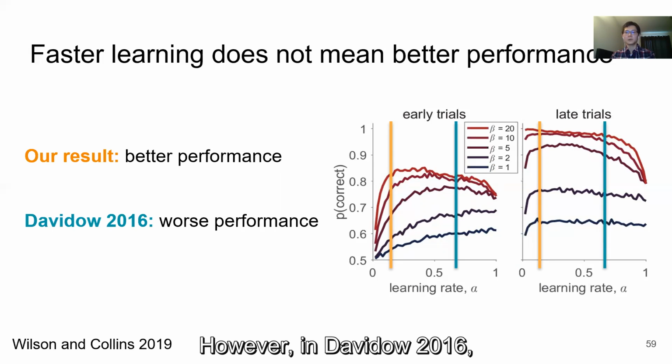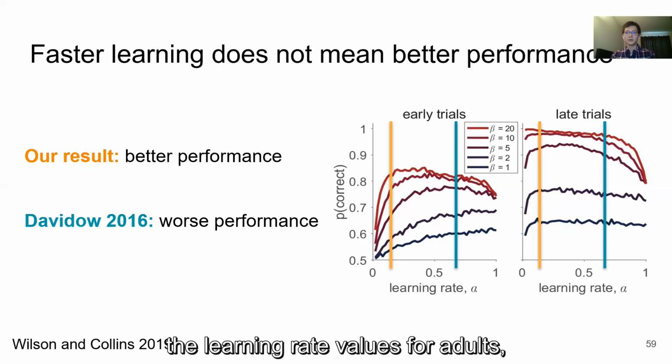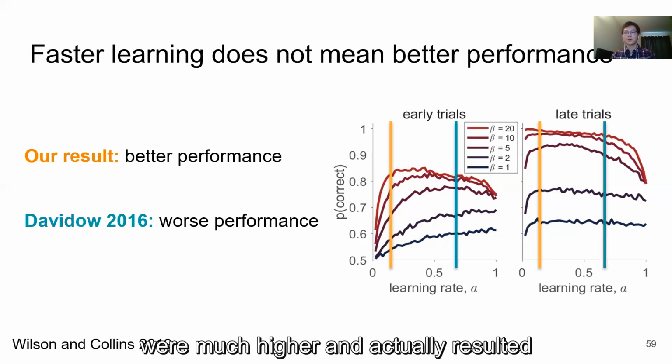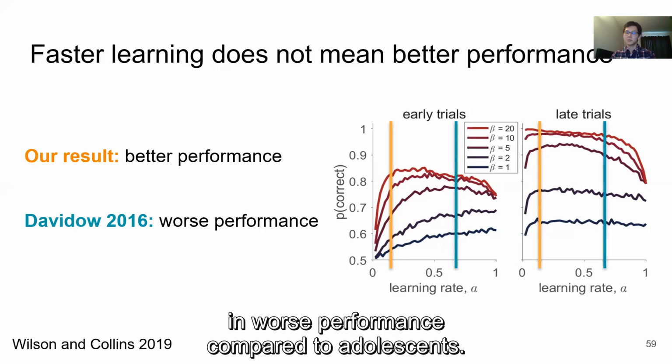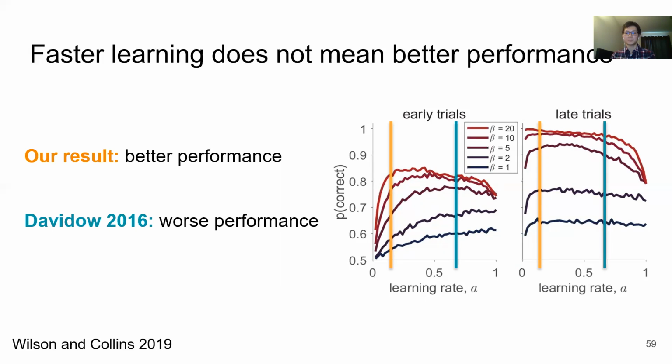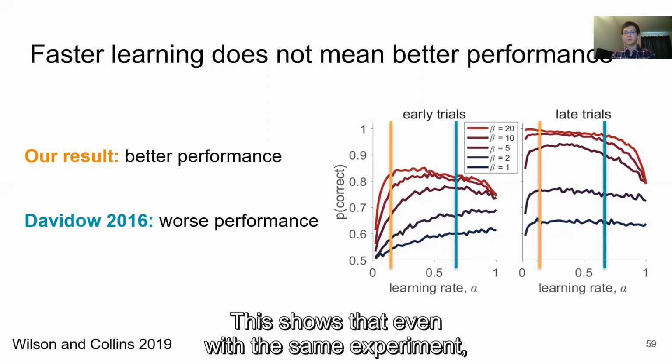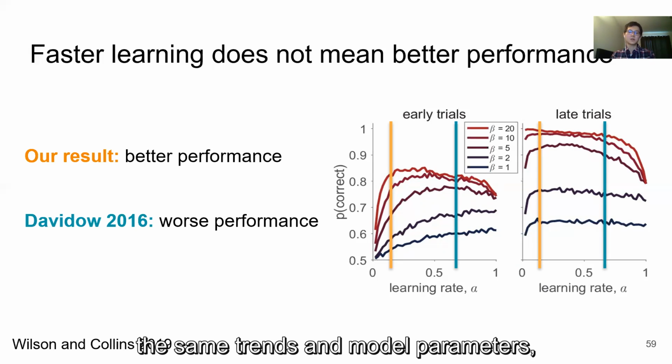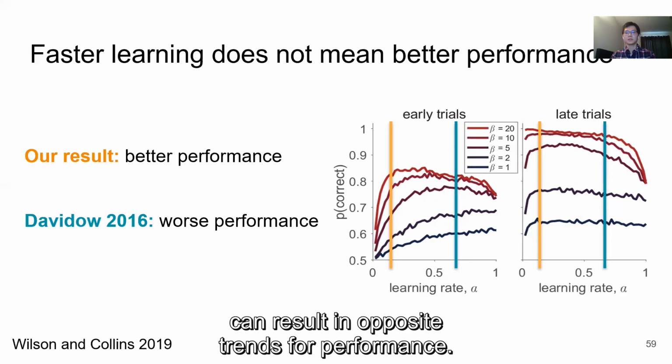However, in Davidow 2016, which also used the butterfly task, the learning rate values for adults were much higher and actually resulted in worse performance compared to adolescents. This shows that even with the same experiment, the same trend in model parameters can result in opposite trends for performance.